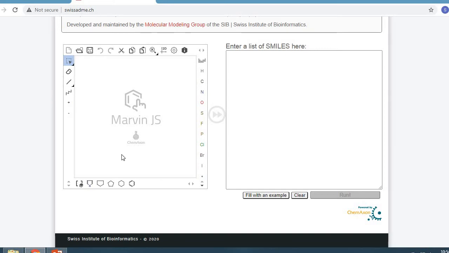So here I am going to draw a structure. I am taking a benzene ring, a single bond, then one more single bond, oxygen.